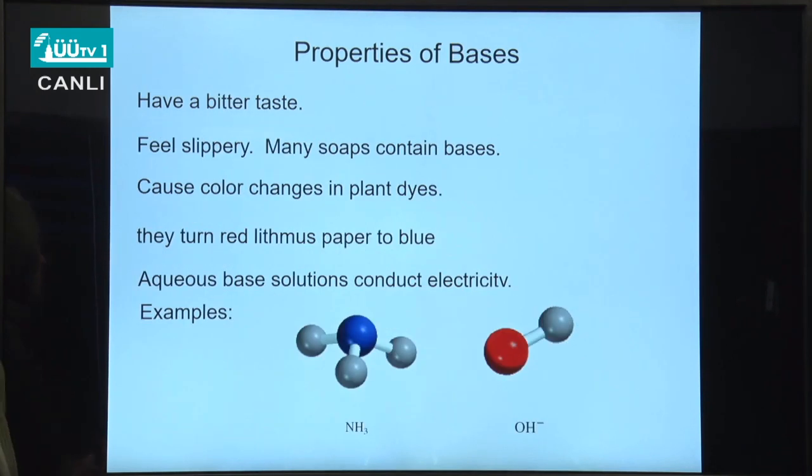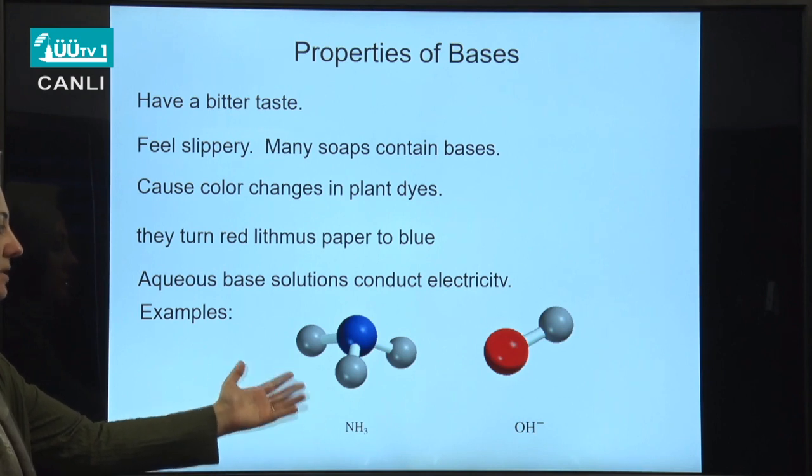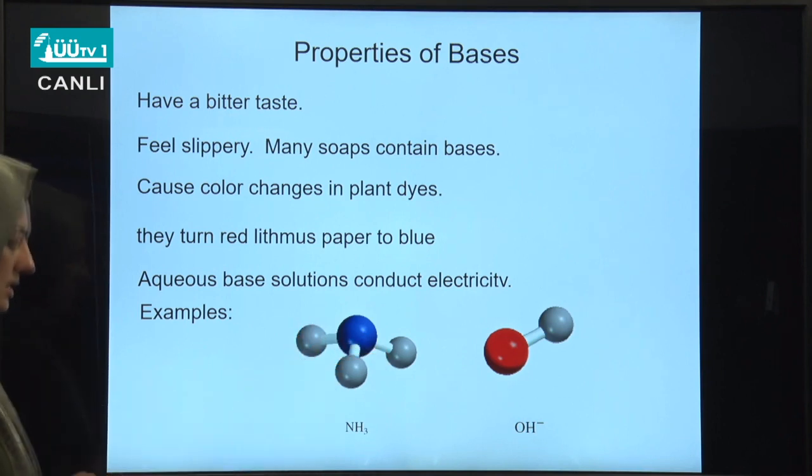Now let's look at the properties of bases. Bases have a bitter taste. They feel slippery. For instance, you may have witnessed the slipperiness of soaps. Many soaps contain bases. And they cause color changes in plant dyes. They turn red litmus paper to blue. And similarly, aqueous basic solutions conduct electricity because they form ions in the solution. Some examples of bases can be seen here. This is ammonia, which is a base that exhibits basic characteristics when dissolved in water. And this is hydroxide ion.